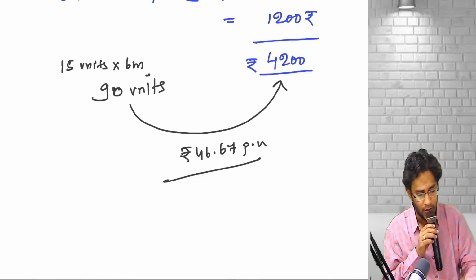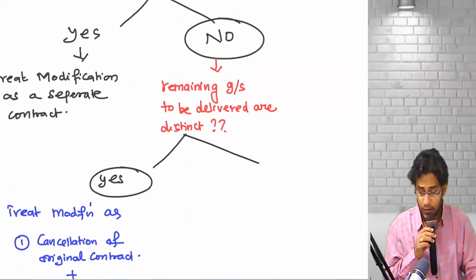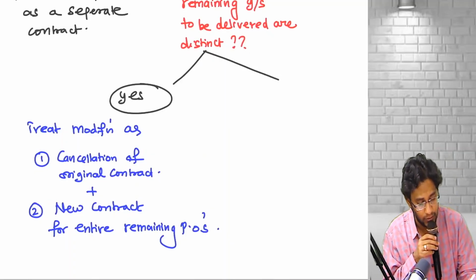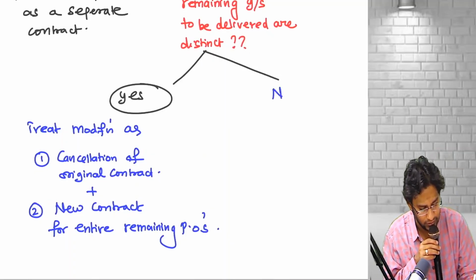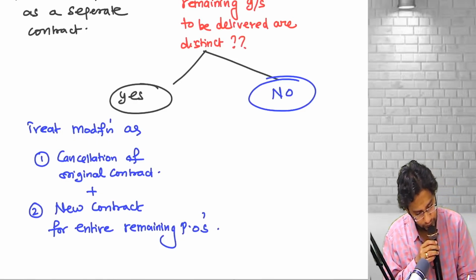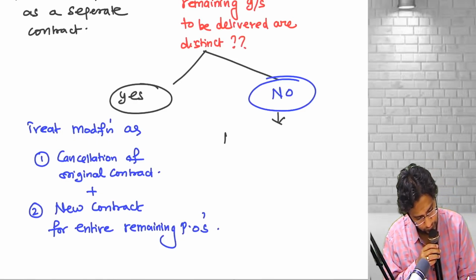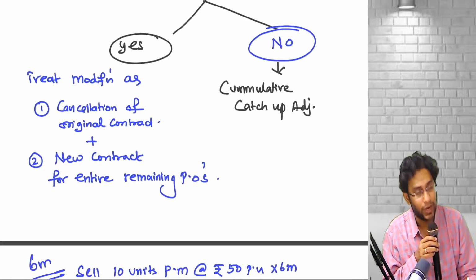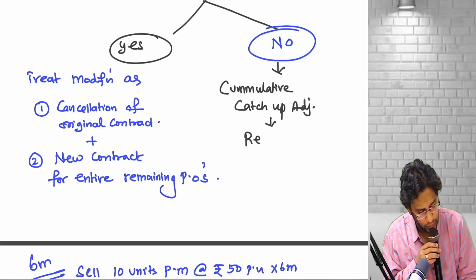That's it. Suppose you say the remaining goods and services, whatever we are going to deliver, are not distinct. You say that they are not distinct. In that case, the standard says perform a cumulative catch-up adjustment. Cumulative catch-up adjustment is nothing but a retroactive treatment.